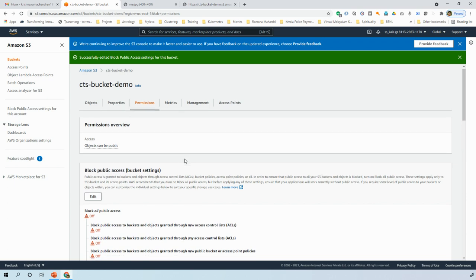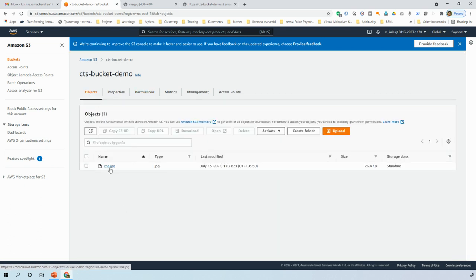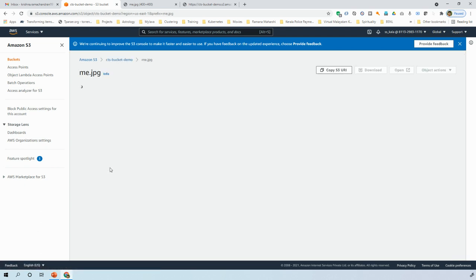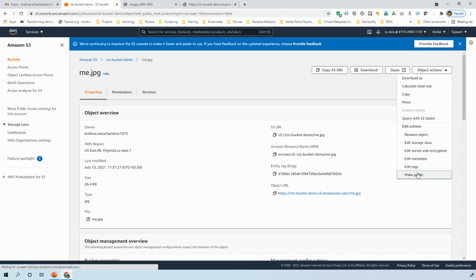So now the file should be public. Let me reload it. No, I am still not getting access to that particular file. Why is that? I have given access to this particular bucket to everybody. But then what we need to do is make the files inside it public too. If there are many files, you can check all of them, and then you can see there is another button here called object actions. I want this particular file me.jpg also to be public. So I will make it public.